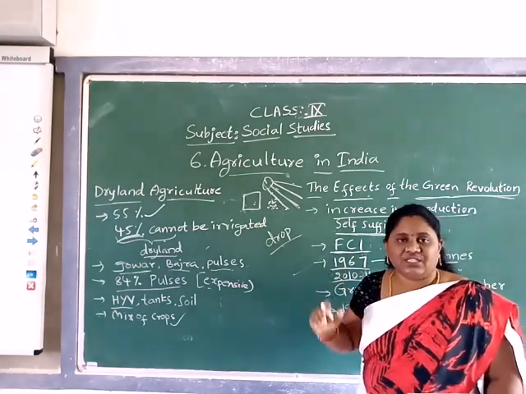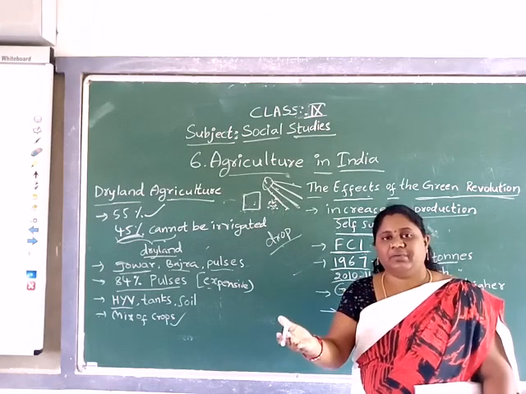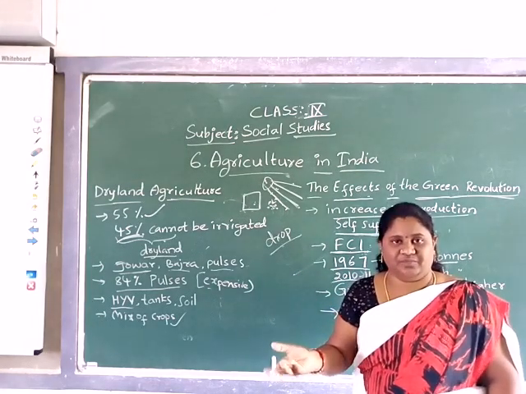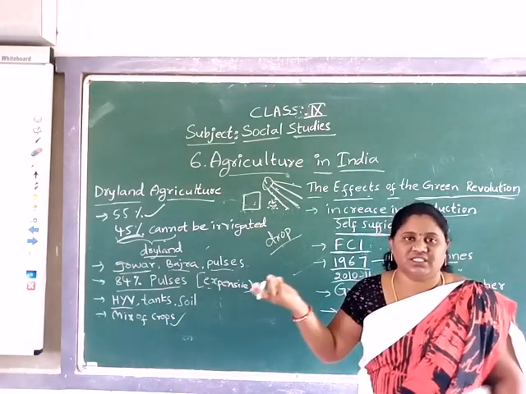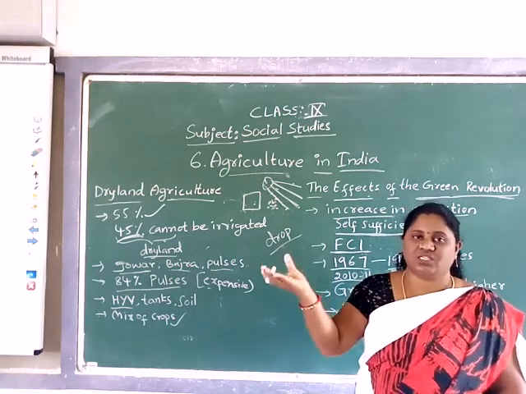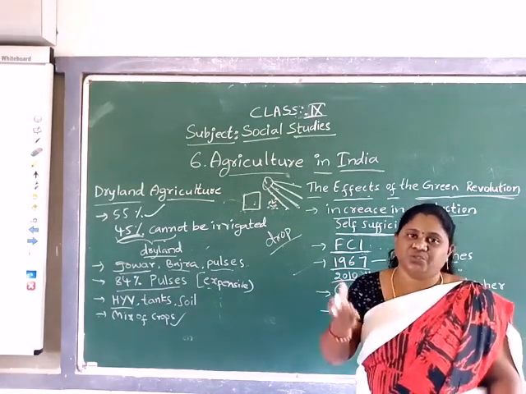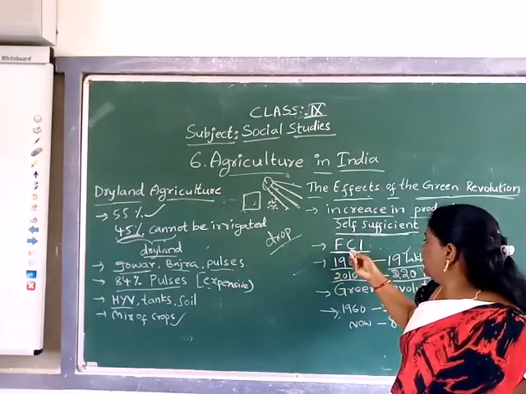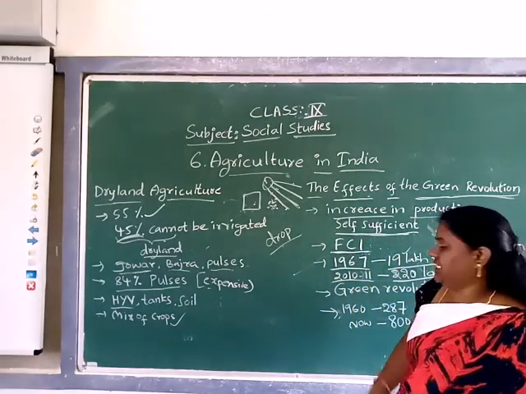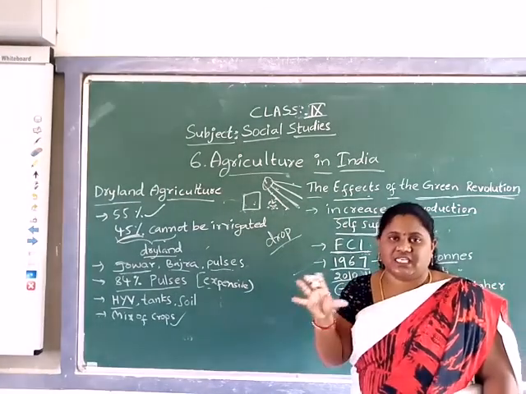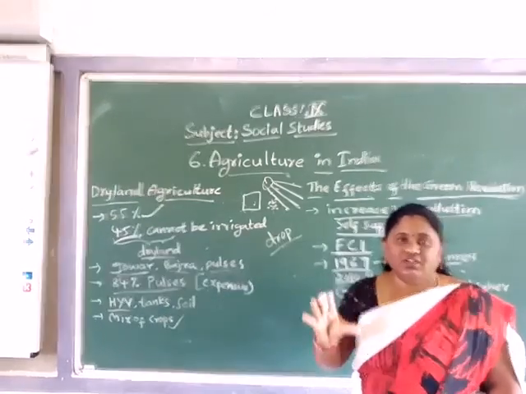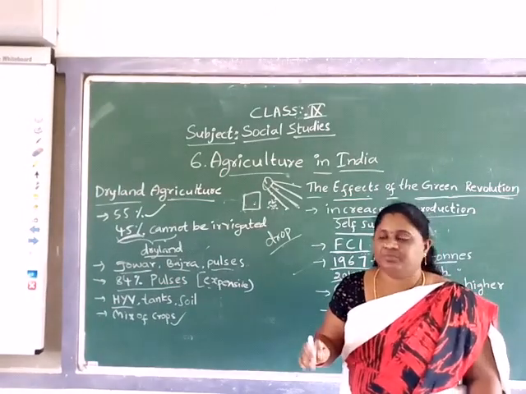And also, if next year is a drought year, or maybe there are floods, due to that, the government through these organizations is storing the food grains. Understood?